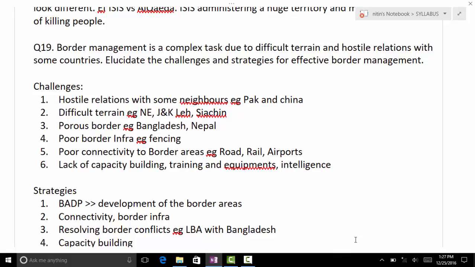and lack of capacity building, training, equipment, intelligence. What does capacity building mean? Capacity building within the forces. Training, how much we are training them in an advanced manner. NVGs, night vision goggles, we don't have too many. In some border areas we have them, but we are not able to provide them at each and every post. And then the other thing is intelligence.